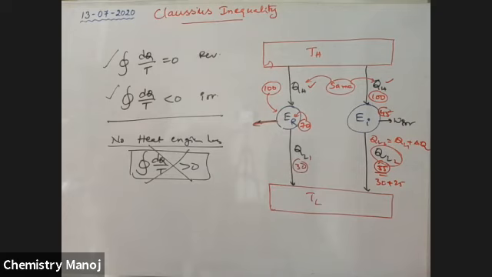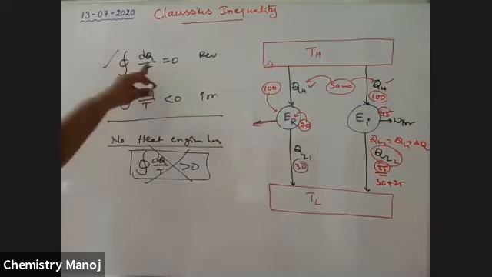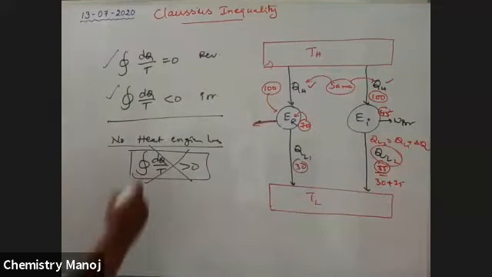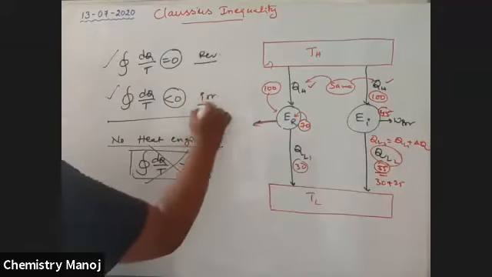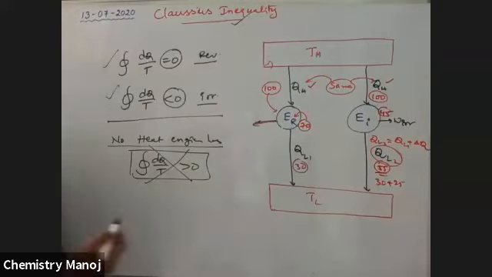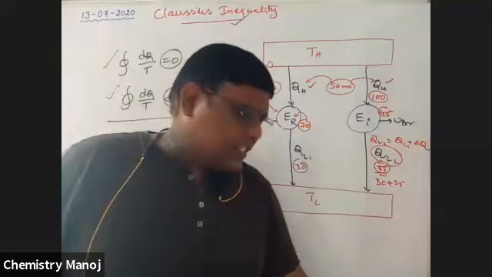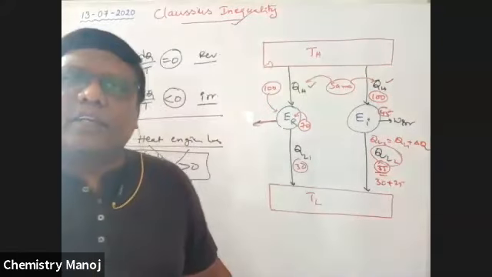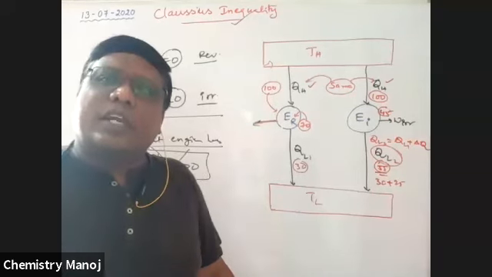Just for our case I am trying to derive, but there is no need of derivation. Only remember that for a reversible case the cyclic integral of dQ by T is equal to 0, and for an irreversible case it is less than 0. That means these two values are not equal for reversible and irreversible cases, which is called inequality. Using these, we will take some extra derivations towards entropy. Tomorrow we will discuss entropy. So this is the end of today's class.